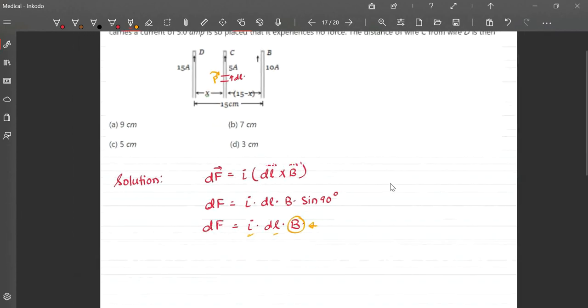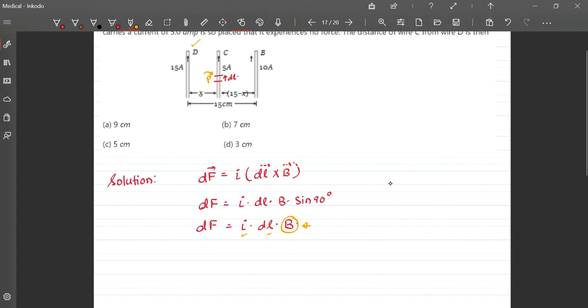The net field at point P is due to wire D and wire B. Say this point is A. The net field at point A is the field due to wire D plus the field due to wire B. If you apply the right hand thumb rule, the field due to wire D will be into the plane, whereas the field due to wire B will be out of the plane.